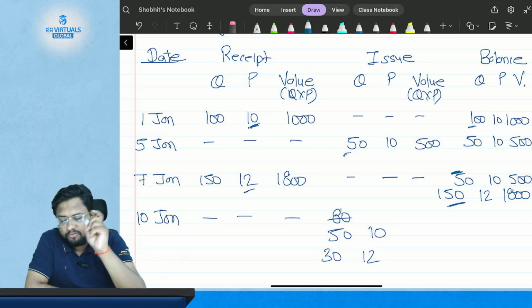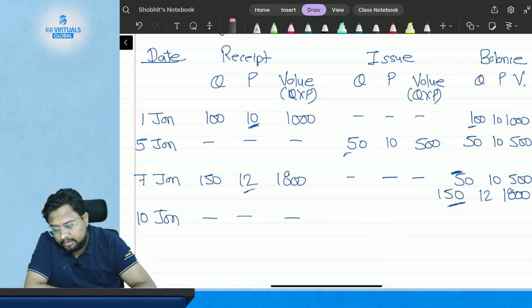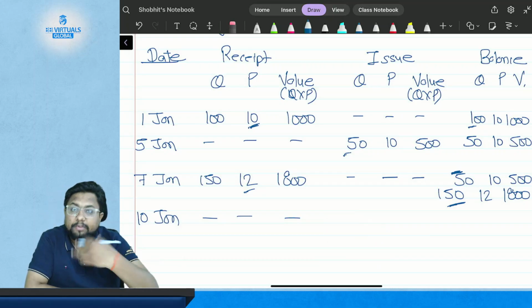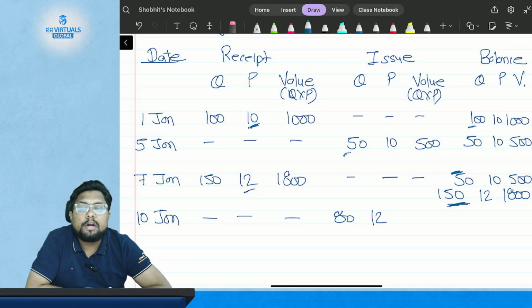This is the first option. The second option is that you skip the 50 kg quantity and directly issue 80 kgs from the 150 kgs at the rate of $12 per kg.